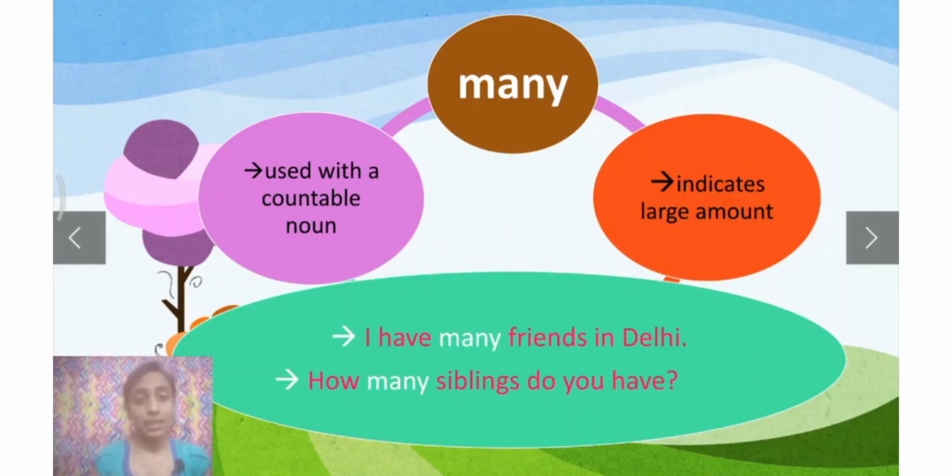Now, let us see some examples. I have many friends in Delhi. Now, friends is a countable or uncountable noun? Countable noun. Why? Because we can count our friends, right? So, I have many friends. Many is used with a countable noun. Okay. Next example. How many siblings do you have? Fine.